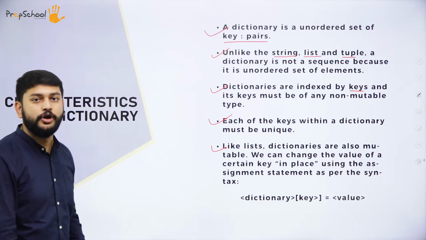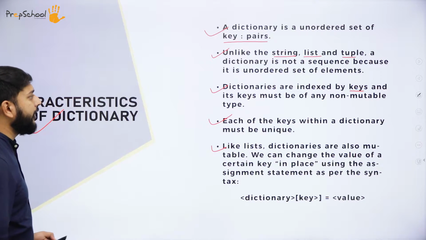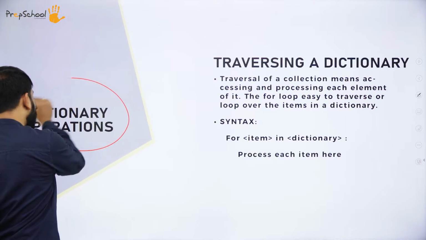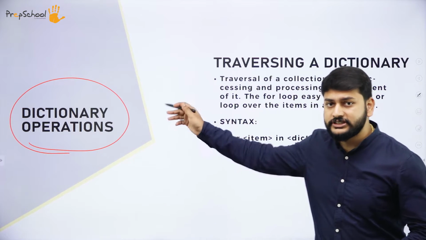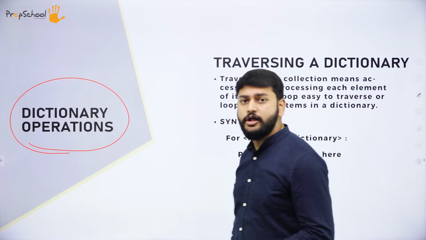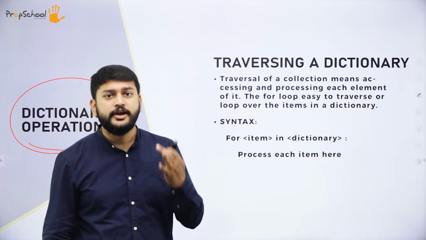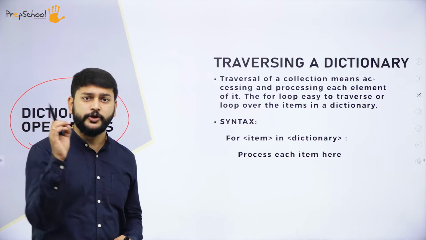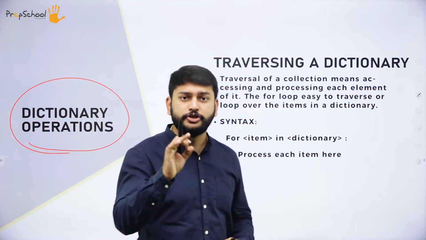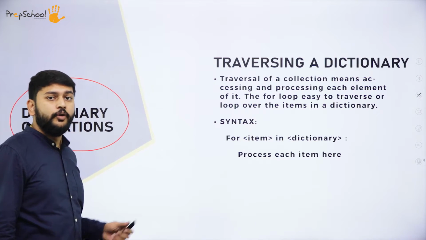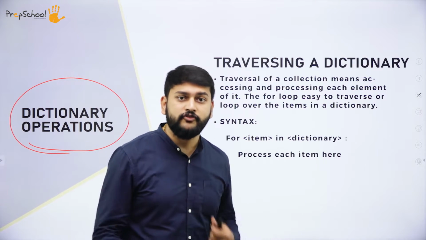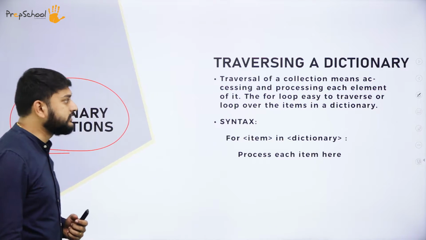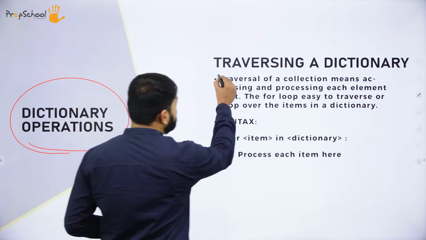Hope you have understood. Moving on to the next topic, dictionary operations. Very, very important one. We have discussed this topic in concepts like strings, lists and tuples: operations with respect to the list, operations with respect to the tuples. Now, my dear students, we are discussing operations with respect to the dictionary. The first operation that we are going to discuss is traversing.